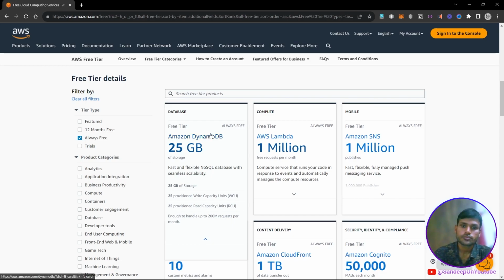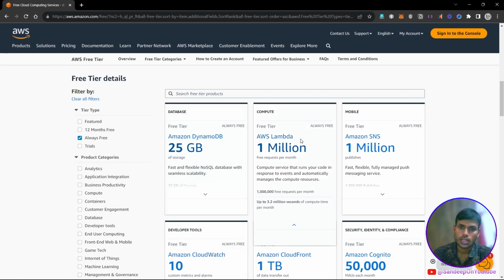So here's the AWS Lambda service, which is a kind of serverless computing. If you want to understand it, suppose you want to deploy an application or deploy a website where you don't want to manage or create a server, and you just want to deploy your code, then you can use this service.